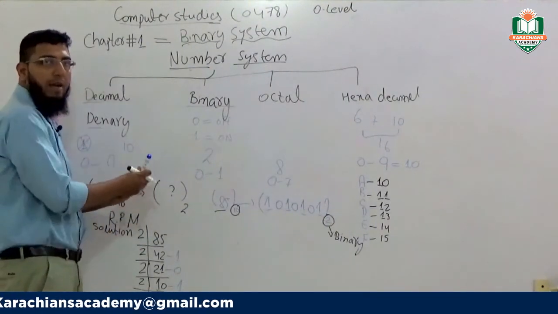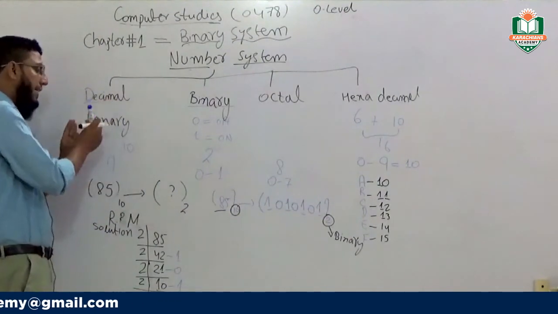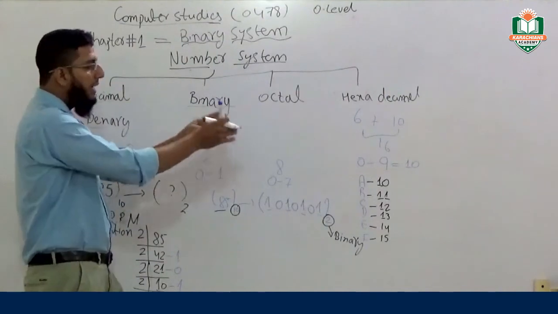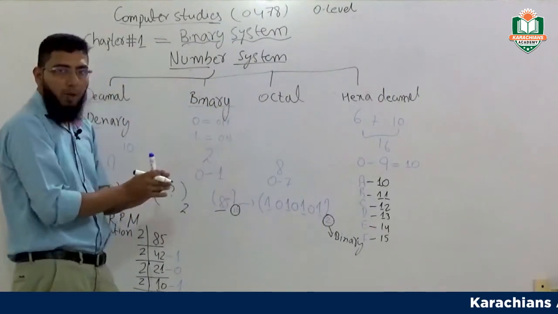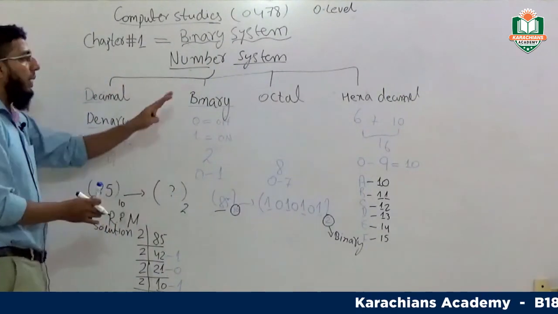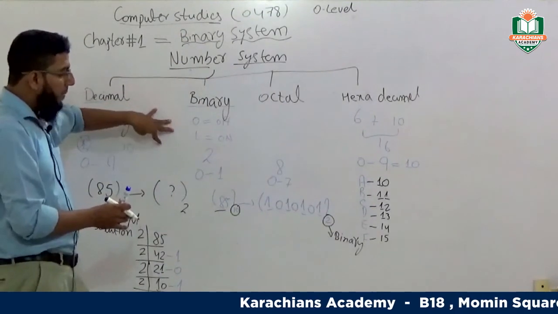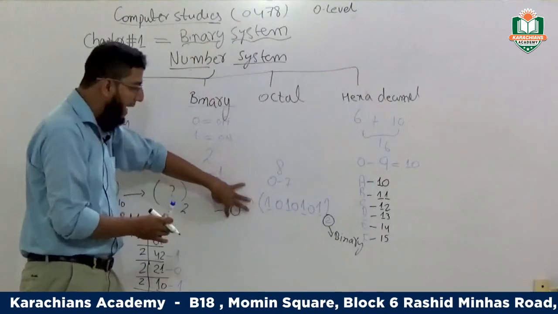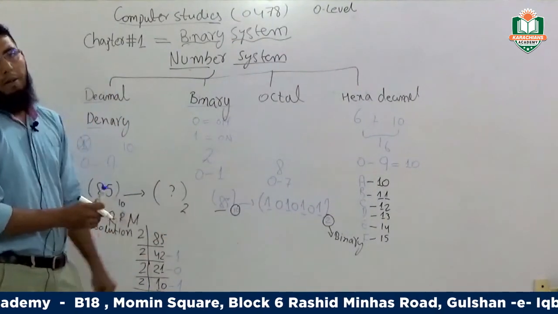The computer works only in the binary number system, but we can easily convert any type of decimal number system or other number system into binary format, because we have to work on the computer system. So we make a binary number system, so we can easily convert any other kind of number system into the binary number system.